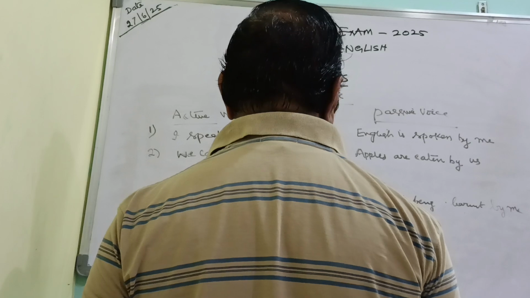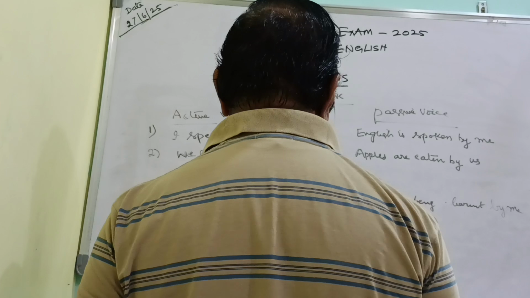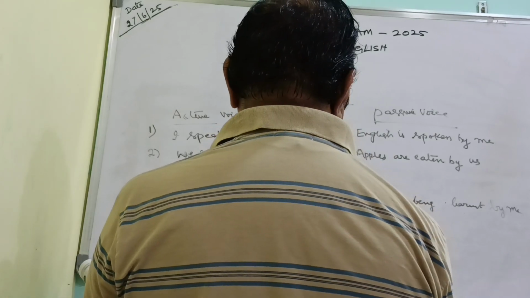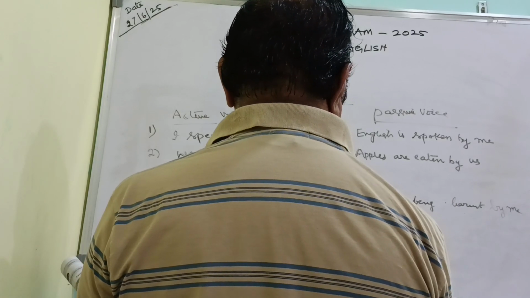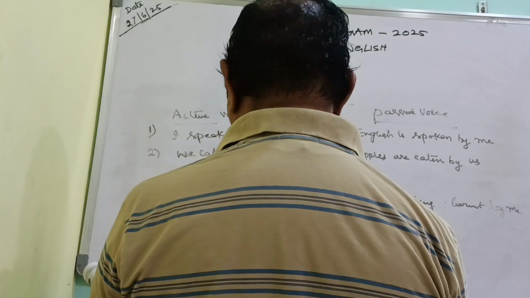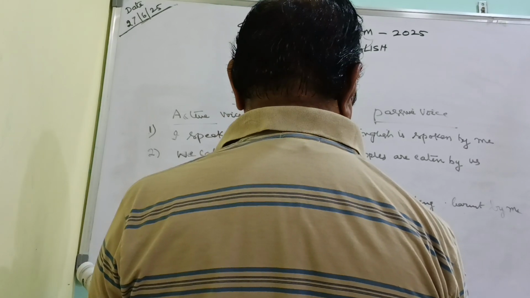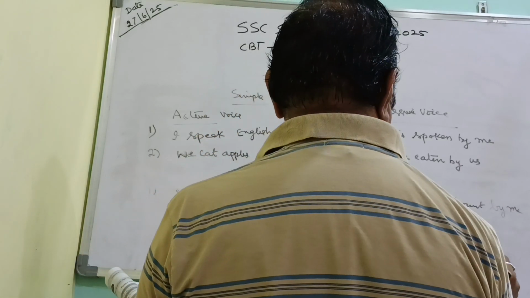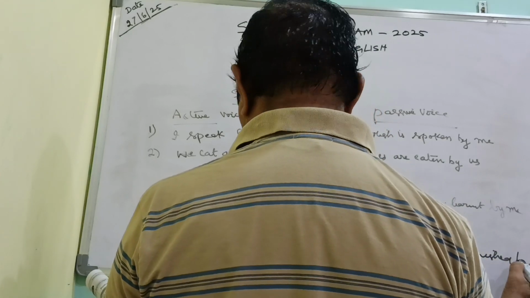Whatever the type of tense, if you are writing in passive voice, the object will come first: homework. Along with the subject, has or have will come: "Homework has been finished," the third form of the verb, "finished by me."